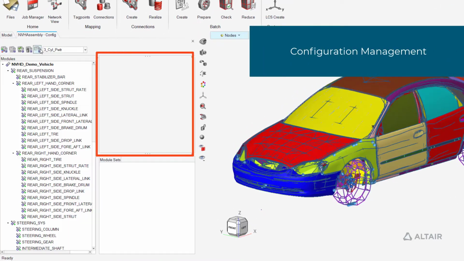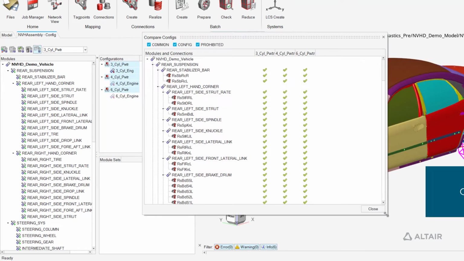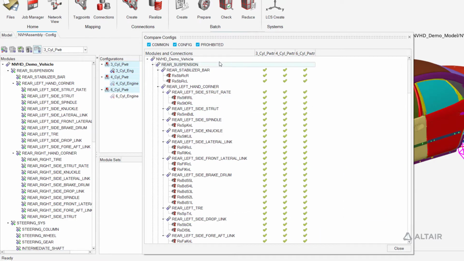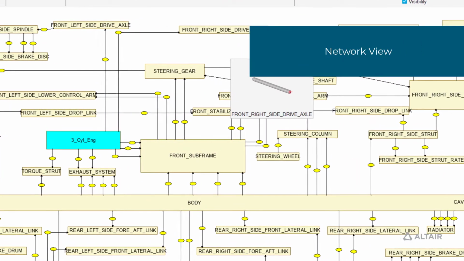The configuration view lists all modules specific to a configuration. A dedicated browser hosts a comparison tool to see the contents of individual configurations. The network view is another essential visualization tool. It shows how the vehicle parts are connected amongst each other.